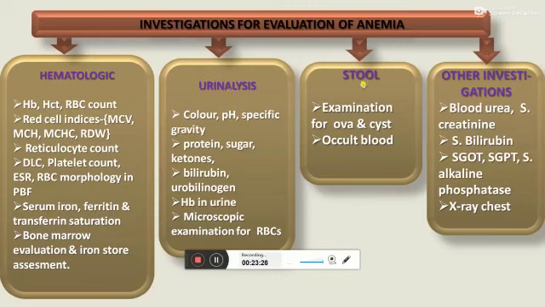In stool, examination for ova and cyst should be done, and occult blood, to rule out any parasitic infestation in the intestine. Other investigations are blood urea, serum creatinine, serum bilirubin, SGOT, PT, alkaline phosphatase for liver dysfunction, and X-ray chest.